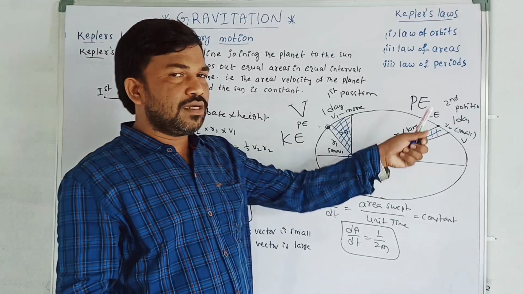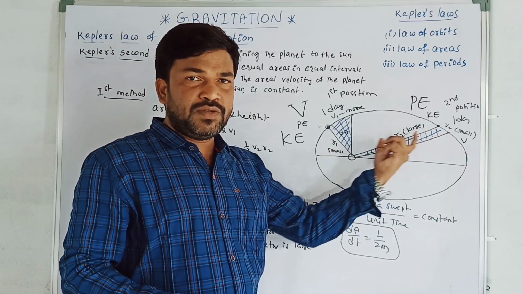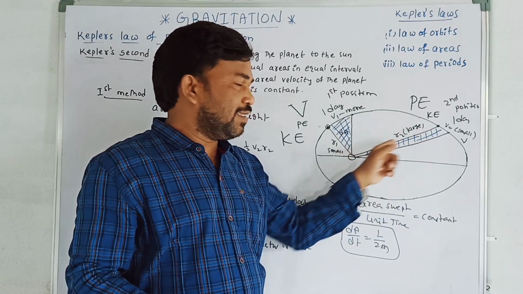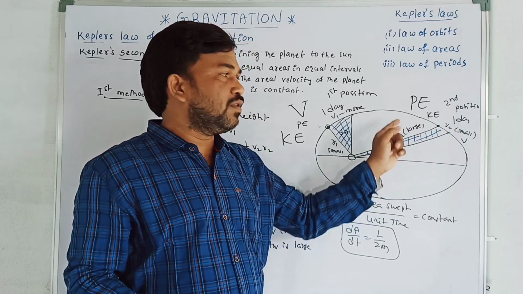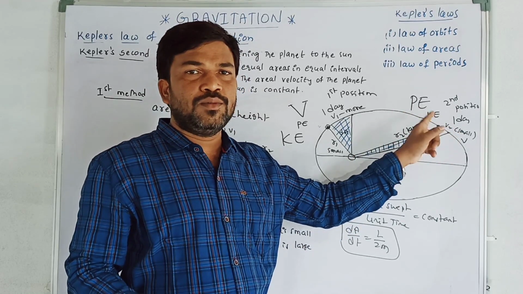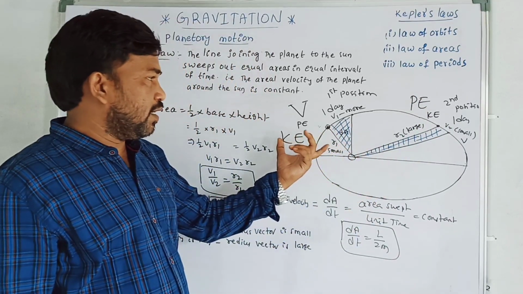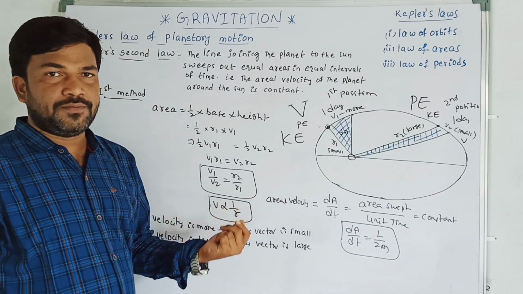Total energy remains constant. So here observe the force of attraction between the two bodies, nothing but the sun and the planet, is less because the distance is more. Distance is more means force of attraction is less. With less force, the planet is moving with less speed. So by using this also we can say that V is proportional to 1 by r.